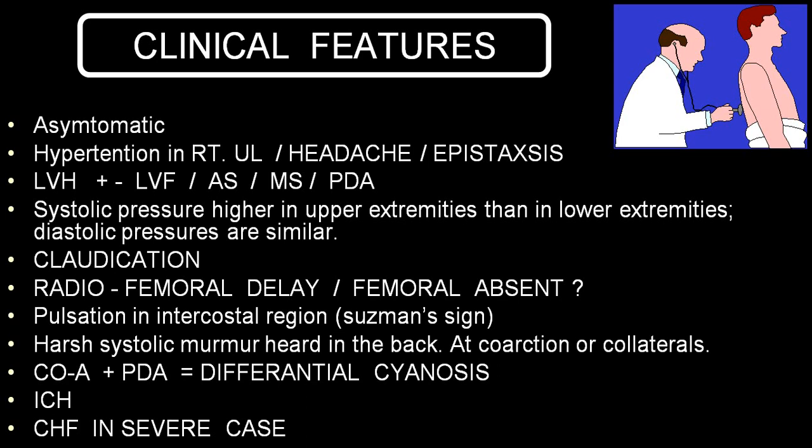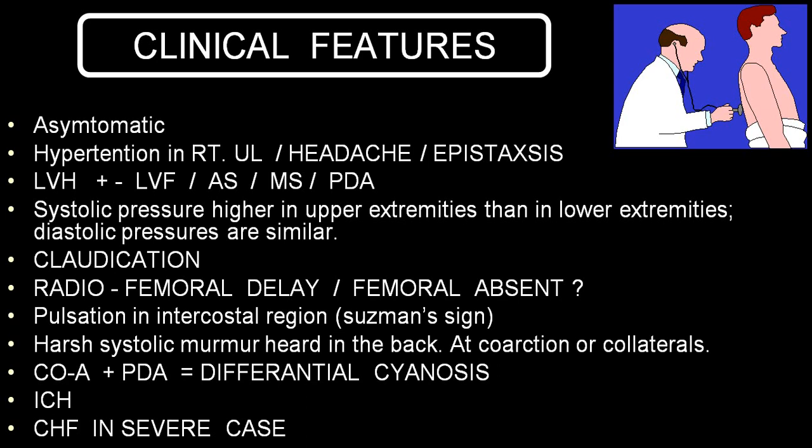Systolic pressure in the upper limb is more than the lower limb. By and large, the diastolic pressure is normal. If there is a tight stenosis in the lower limb, you will get intermittent claudication. Right radial to right femoral, there will always be radiofemoral delay. And if it is a very tight stenosis and if there is an aortic interruption, then the femoral pulse may be nearly absent.